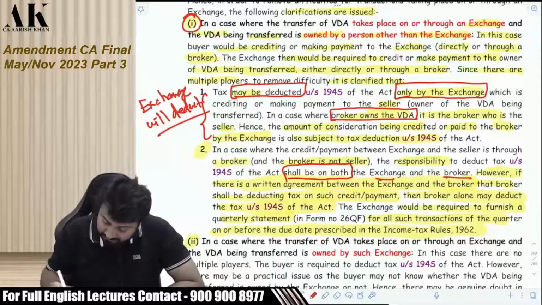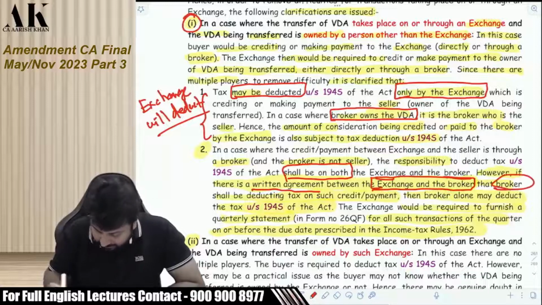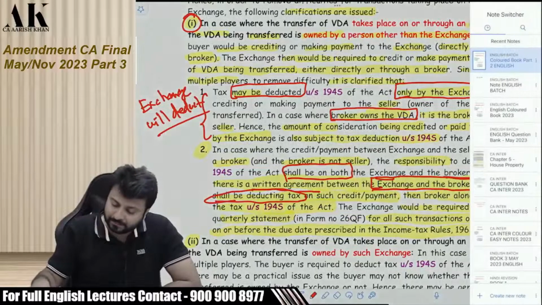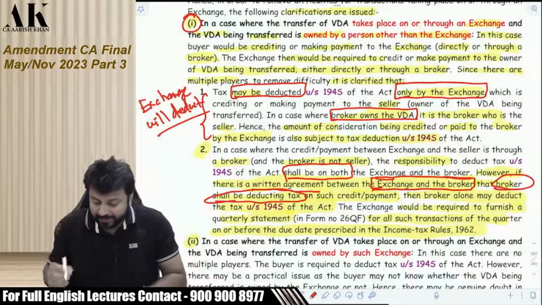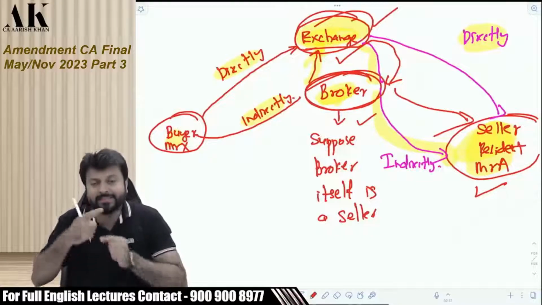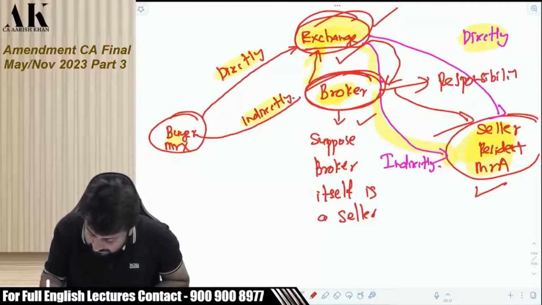Now listen carefully. If there is a written agreement between the exchange and the broker, then the broker shall be deducting the TDS. Who will be deducting the TDS? The broker. So if there is a written agreement between the exchange and the broker, then the primary responsibility is of the broker, not of the exchange.